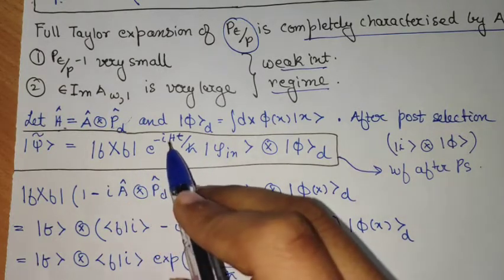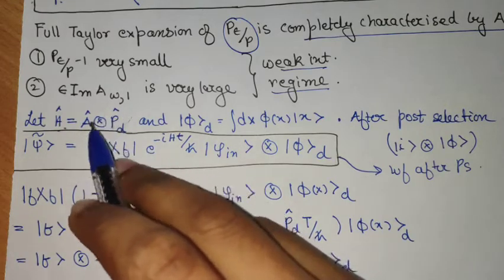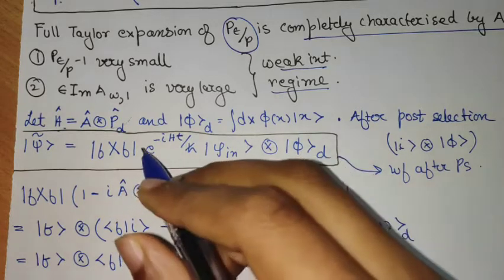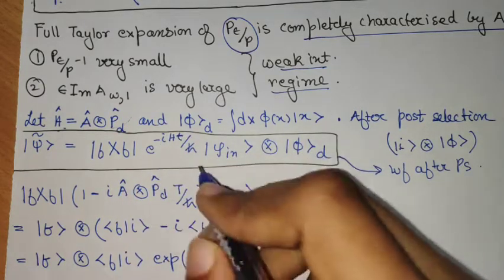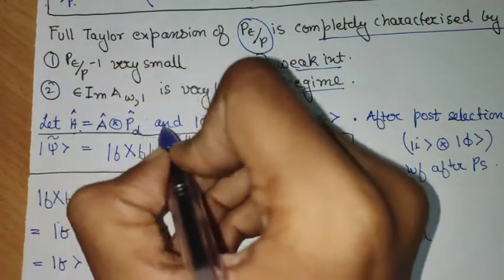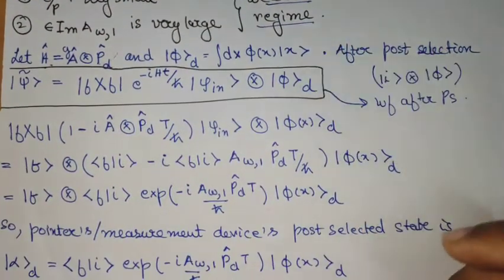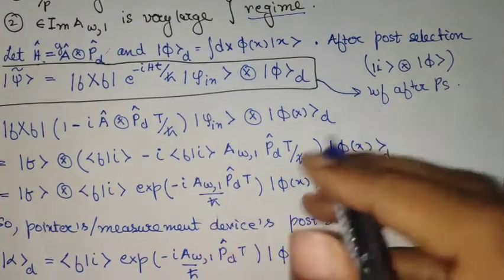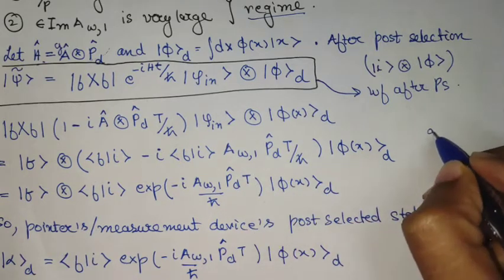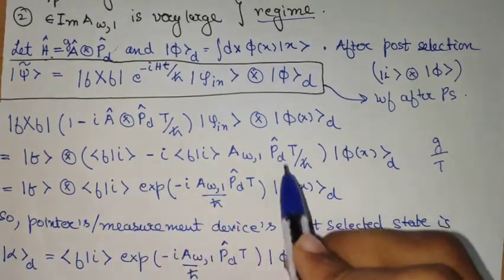But now what we will do is we will substitute the value of H in the form of this tensor product, A tensor momentum over the device part. So once we do that, we can then form a Taylor expansion and ignore the higher order terms. Here one thing is important: the Taylor expansion is actually performed in g. The actual Hamiltonian had a g also. So that g was Taylor expanded, and g can be later set to 1 by noticing that the Taylor expanding quantity is the ratio of g by T. Anyway, with that we perform a Taylor expansion.